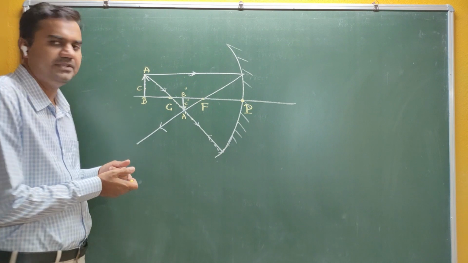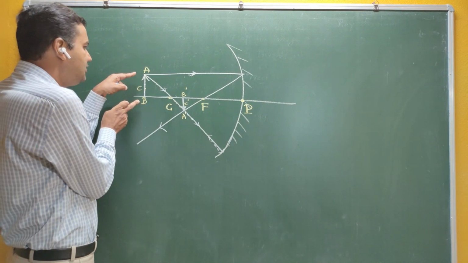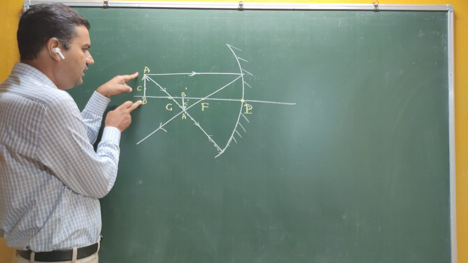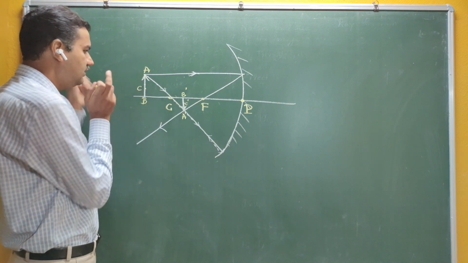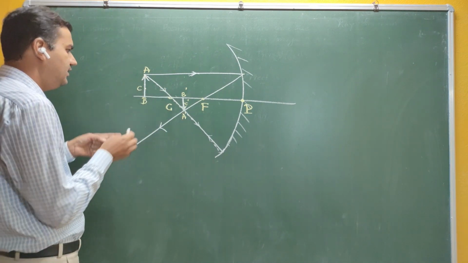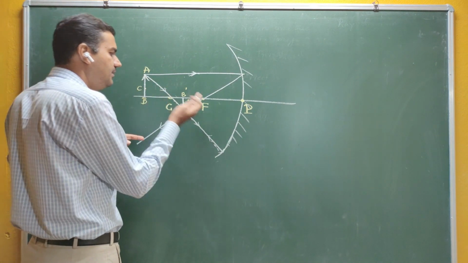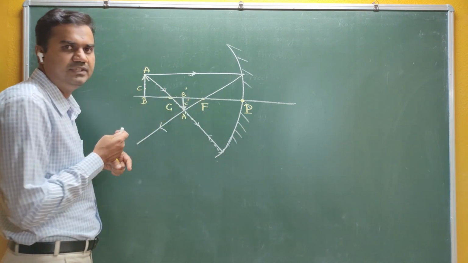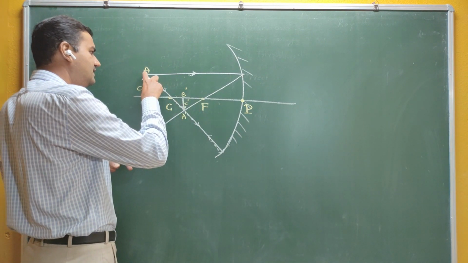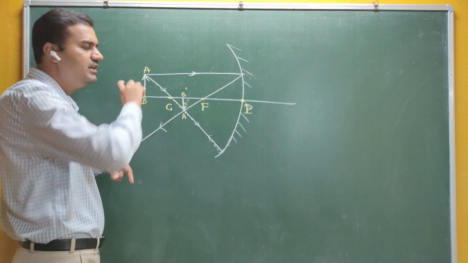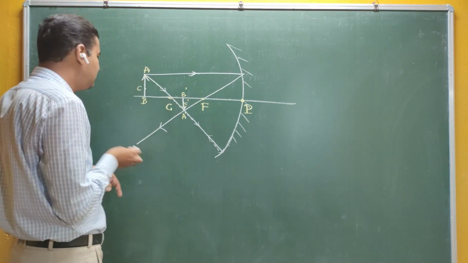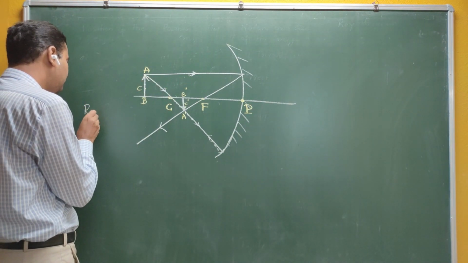So this is the simplest example for the formation of an image. If this is the position of the object, this is the position of the image. So you can see here, when your object is beyond C, your image is between F and C. You can see that your object is erect, but your image is inverted, and this image is called a real image. There are two types of images: one is called real and the second is called virtual.